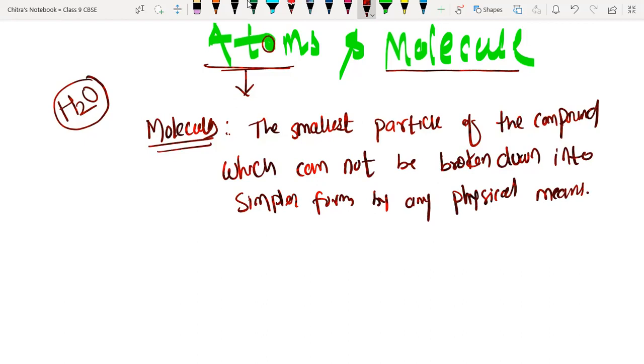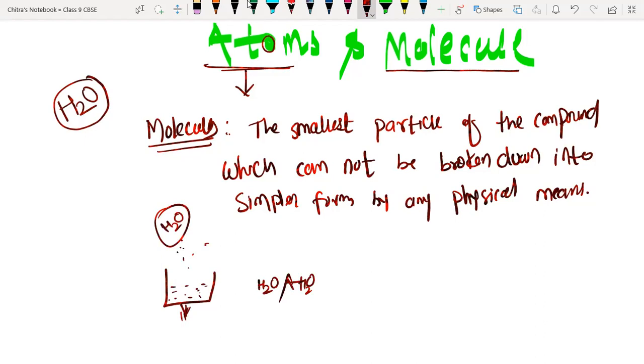Suppose we take the example of water. In water we have many molecules of water. Suppose we heat that water, so the water will evaporate, meaning an H2O molecule will get separated from other H2O molecules. The vapor will also contain H2O only.